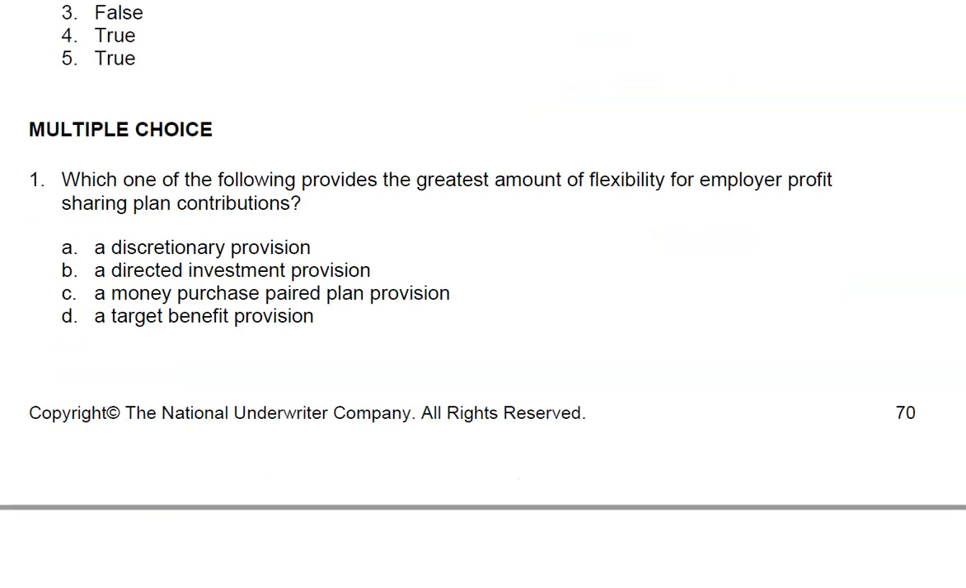Multiple choice question 1. Which of the following provides the greatest amount of flexibility for employer profit sharing plan contributions? Well, anything which would be discretionary would provide the most amount of flexibility. So the answer is A.